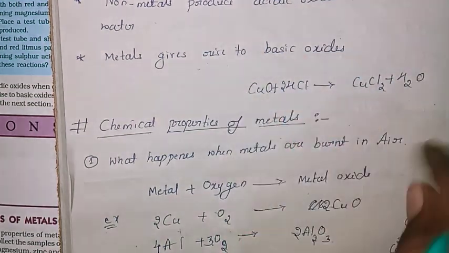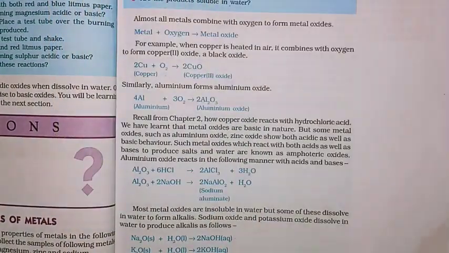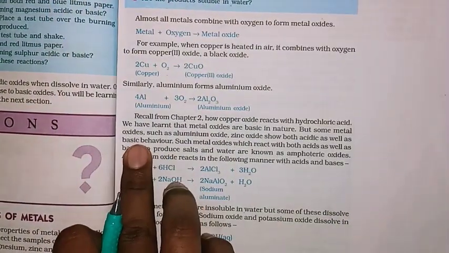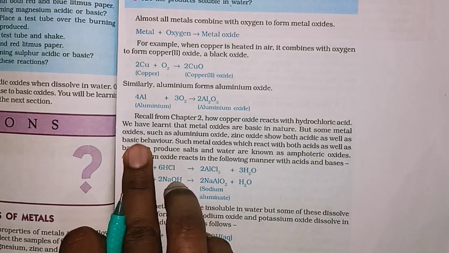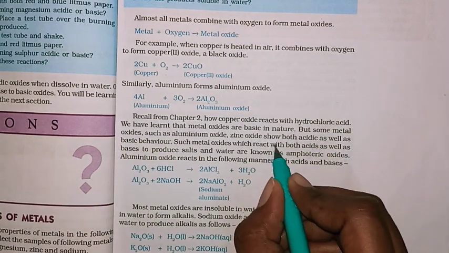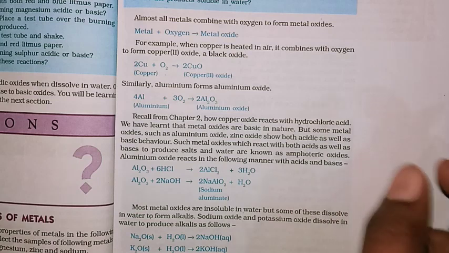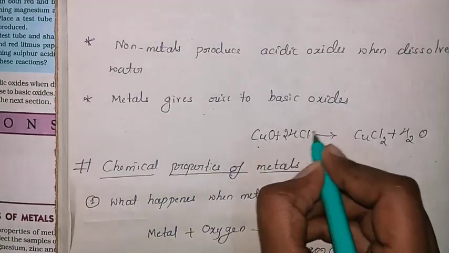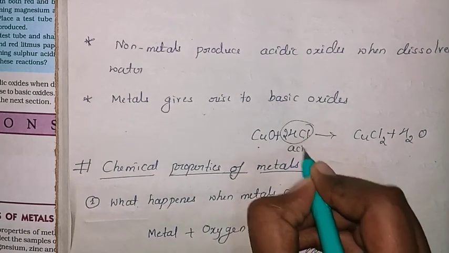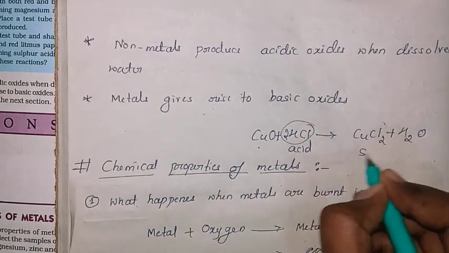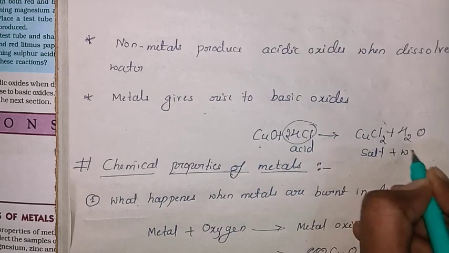You have studied this in the previous acid base chapter. Here you can observe this is copper oxide, and when it reacts with acid, there is a formation of salt plus water.